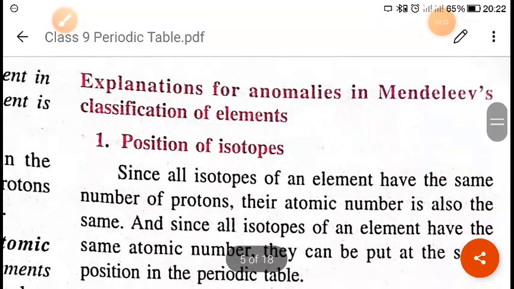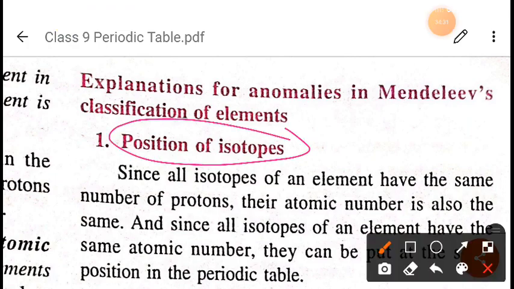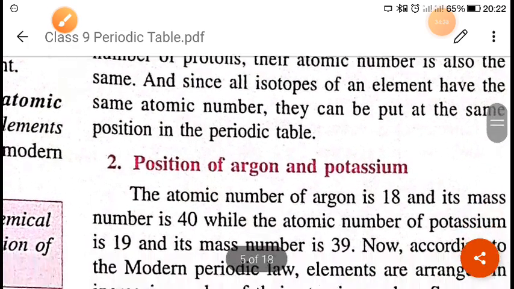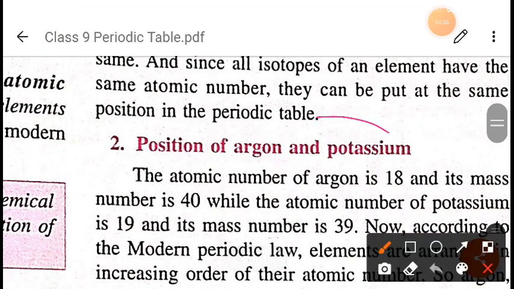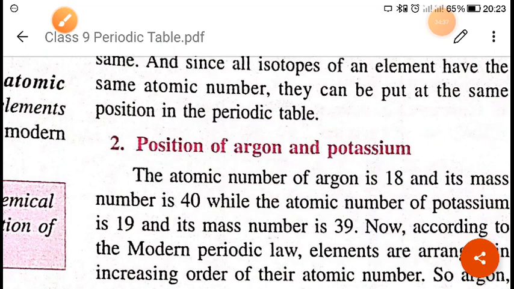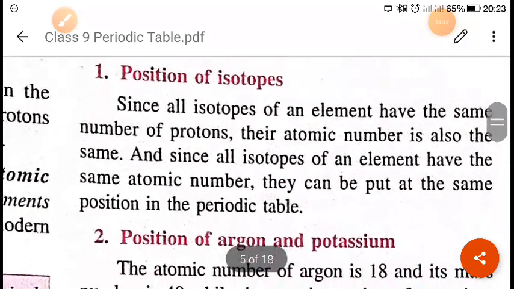Now next, the Mendeleev periodic table had some anomalies. These are the position of isotopes, as we have already discussed, since he did not say anything about it, and the position of argon and potassium. It will be explained clearly here, as we will see, okay. So first of all, we will see the position of isotopes.